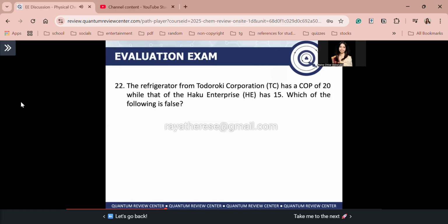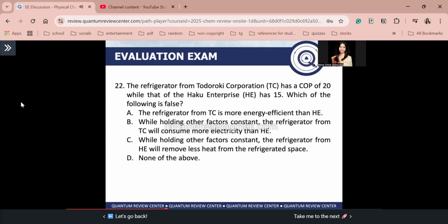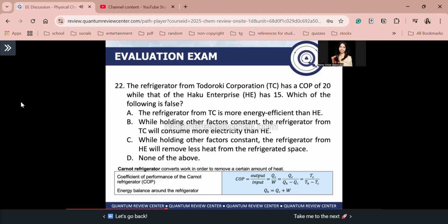Next, number 22. The refrigerator from Todoroki Corporation, TC, has a COP, coefficient of performance, of 20, while that of Haku Enterprise, HE, has 15. Which of the following is false? Recall that a Carnot refrigerator uses work in order to remove a certain amount of heat. When we say higher coefficient of performance, or higher efficiency, it means your refrigerator is more efficient. Therefore, the refrigerator removes more heat per unit of work. Look at letter A. The refrigerator from TC is more energy efficient than HE. This is true, because TC has a higher COP compared to HE, and higher COP means more efficient. Next, letter B. While holding other factors constant, the refrigerator from TC will consume more electricity than HE. This is the false one.